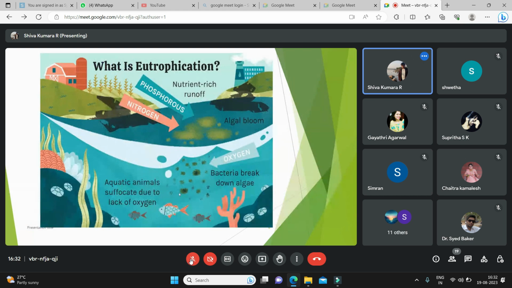Eutrophication. In the eutrophication process, the excess nutrients and chemicals released by industries and agricultural fields enter into the aquatic bodies, and the algal blooms utilize the nutrients like nitrogen and phosphorus and develop in huge amounts. These cause blockage of oxygen to the fish and various other aquatic life, resulting in the death of the population.